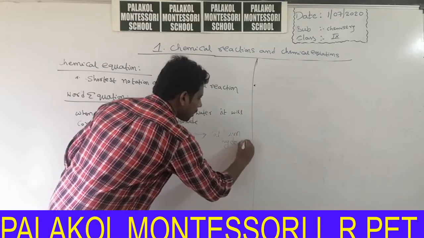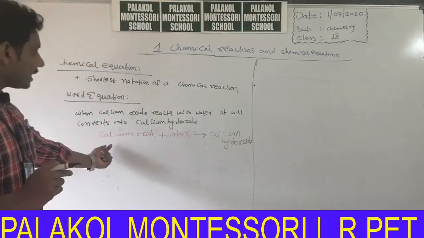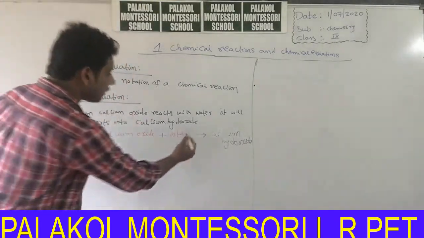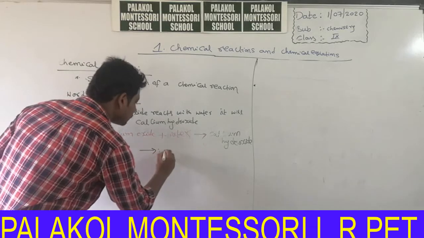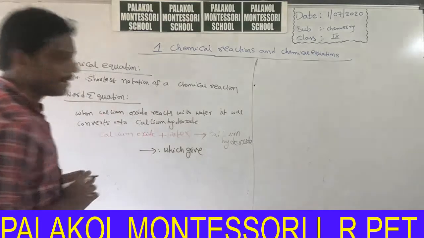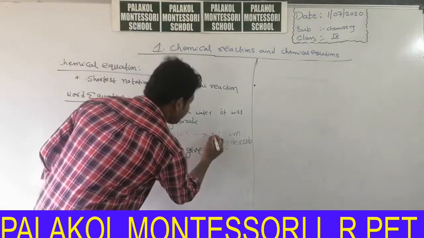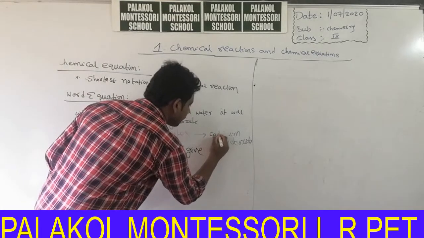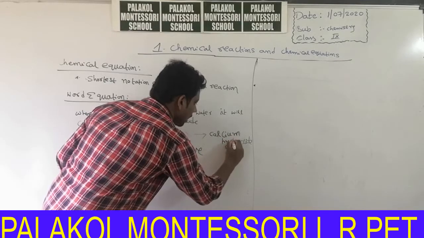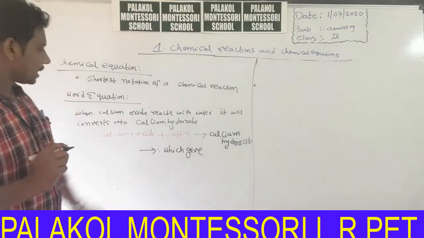You will write calcium hydroxide here. Calcium oxide reacts with water, it gives calcium hydroxide. This symbol is called "which gives". That means it indicates calcium oxide reacts with water, it produces calcium hydroxide. Okay, calcium oxide reacts with water, which gives calcium hydroxide.